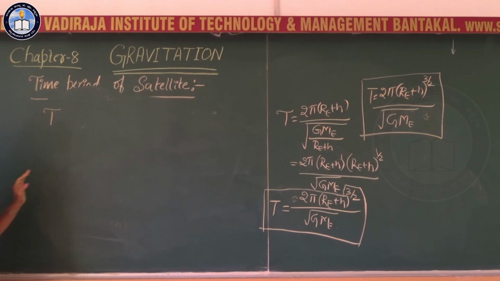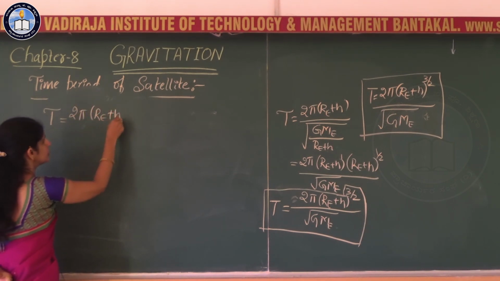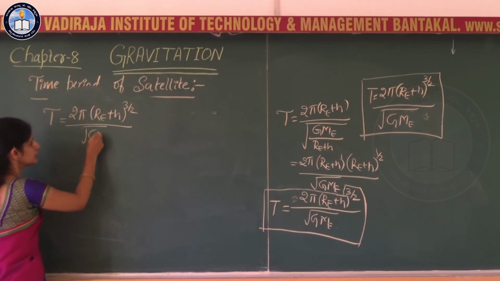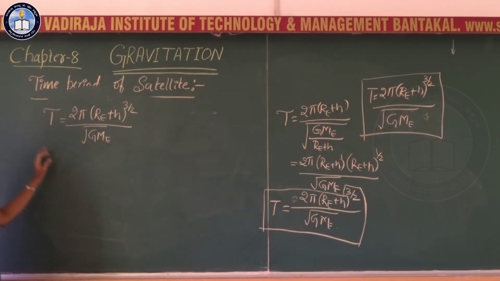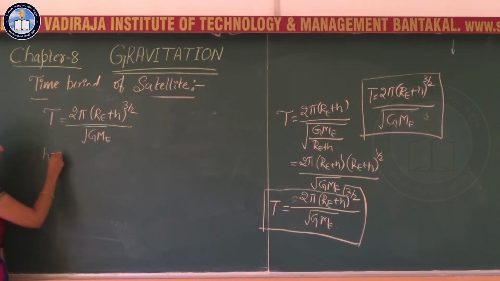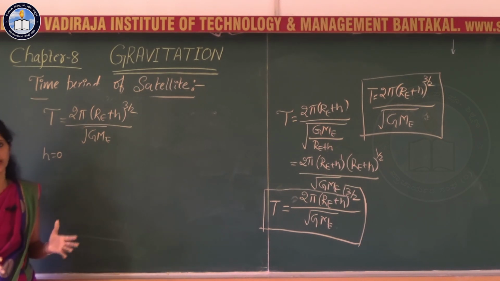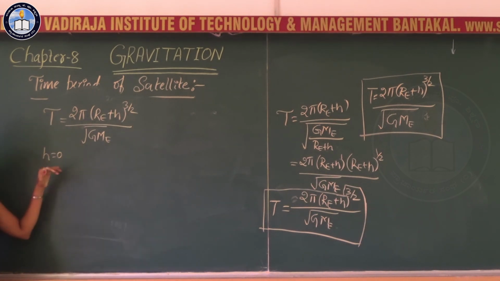Next, the period of the satellite that you have here is 2 pi (RE plus h) to the power 3 by 2 divided by root of G ME, right? That is the period you have obtained with the derivation. So here in this expression, if you put h is equal to 0, what I mean to say is, when the satellite is very close to the earth's surface compared to the radius of the earth, the h can be neglected.